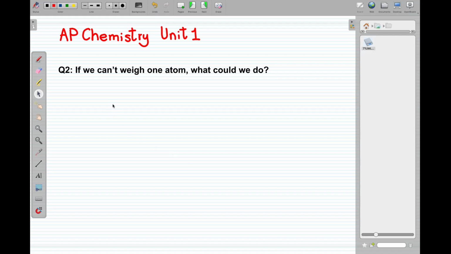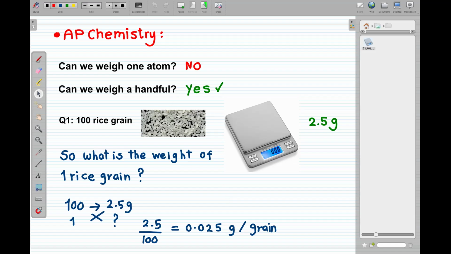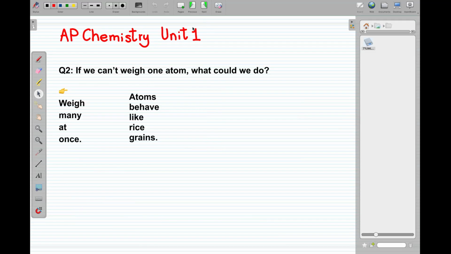If an atom is very tiny and we cannot weigh one atom, what will we do? We will do exactly what we did with the rice. We will weigh many atoms at one time. Remember what we did? We weighed a handful of rice, 100 rice grains, and divided its weight, 2.5 grams, by their count. So we'll do the same for atoms.